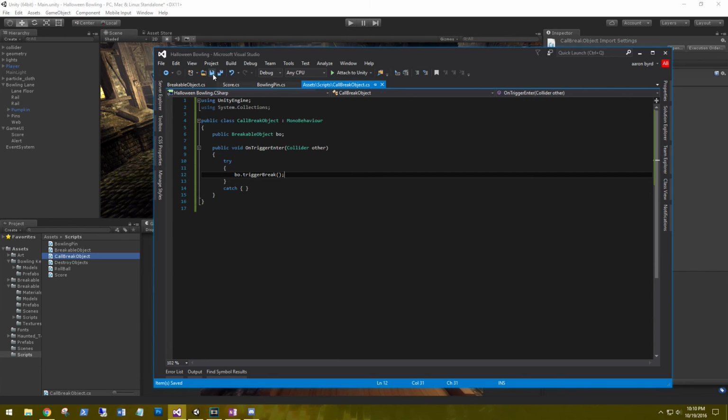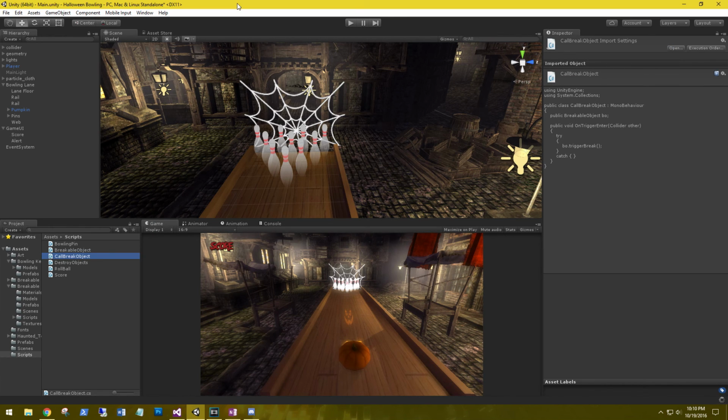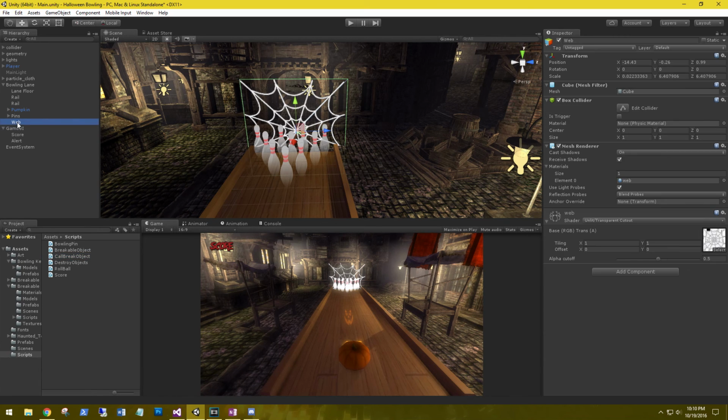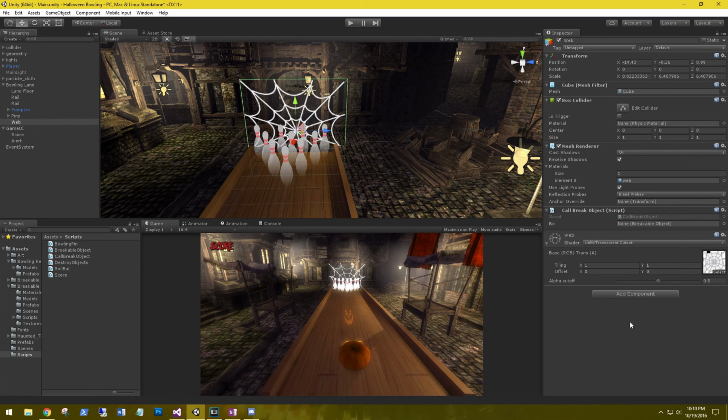Let's go ahead and save this off. Go back to our scene, let it compile. Go to the web, and let's attach the CallBreakObject. Alright, so now it is looking for the breakable object, which is our pumpkin. Grab the pumpkin and drag it in there.